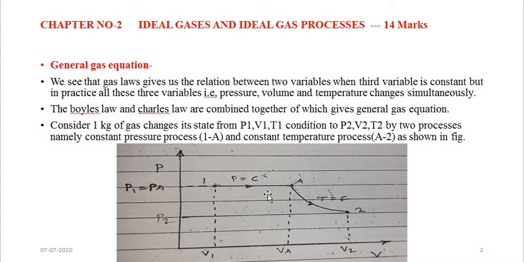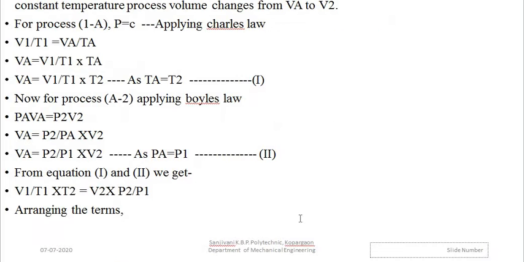So for both processes, volume is changing. Therefore, we write the equations for the intermediate volume, that is VA. Now V1 upon T1 is equal to VA upon TA.